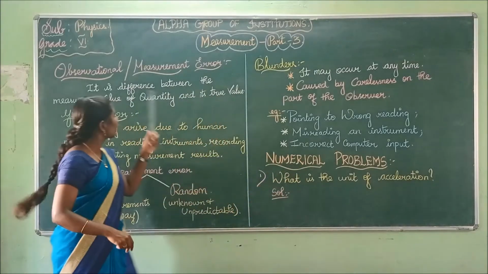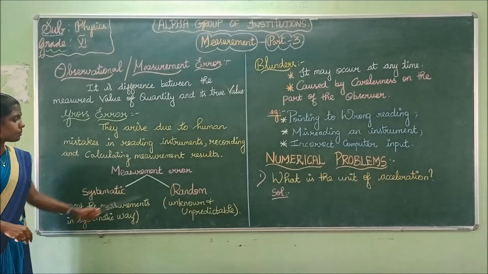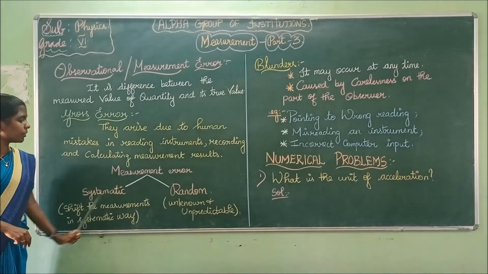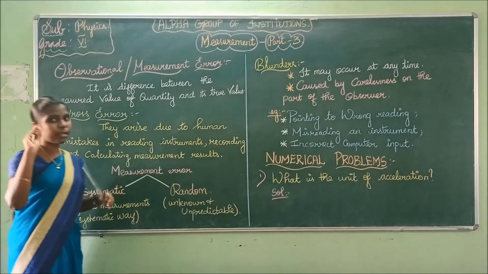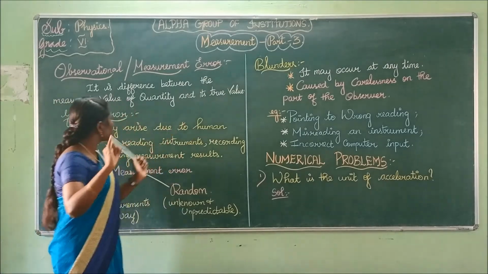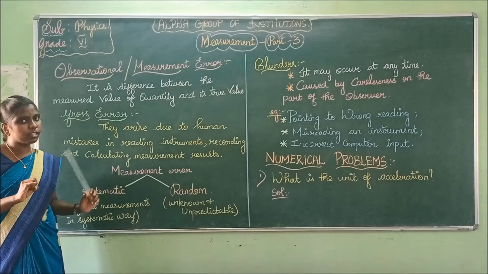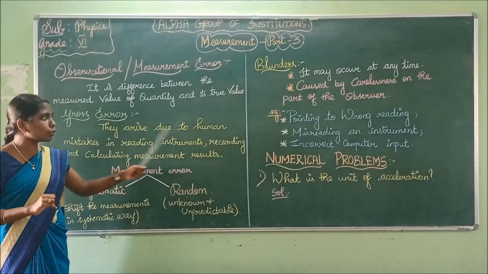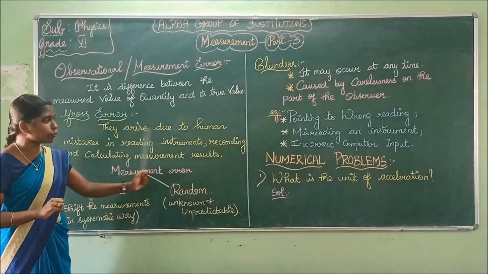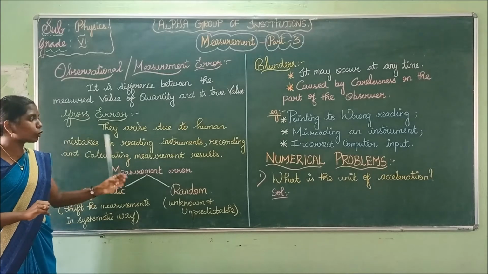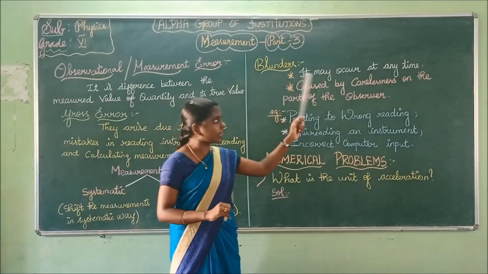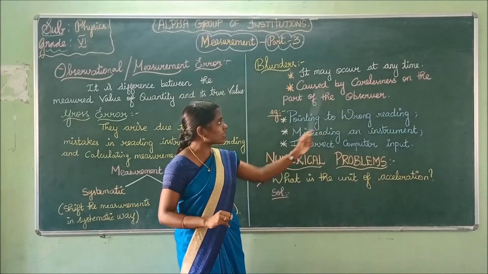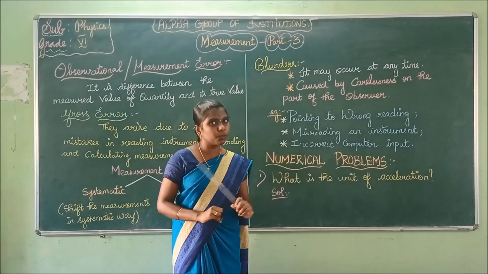Measurement errors are of two types, namely systematic error and random error. And errors are of three major types: measurement error, gross error, and blunders. Gross error occurs due to human mistakes in reading instruments, recording, and calculating measurement results. Blunders occur at any time, due to carelessness on the part of the observers.